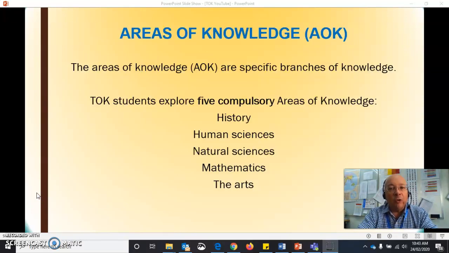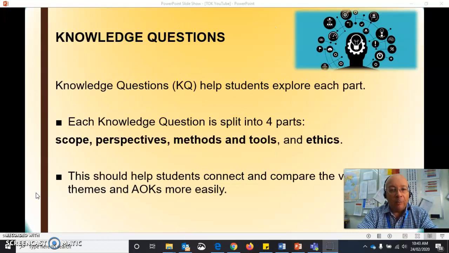On top of that, we have areas of knowledge, or AOKs. These are compulsory. You have to study these 5: history, human sciences, natural sciences, maths, and the arts. And again, I'll go through these in a bit more detail.